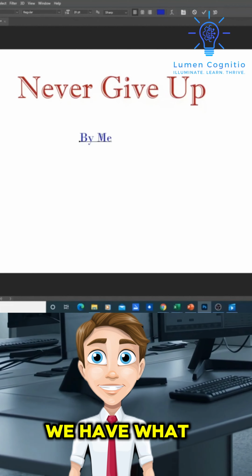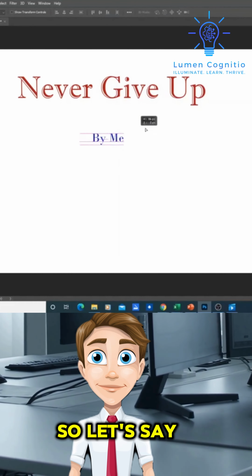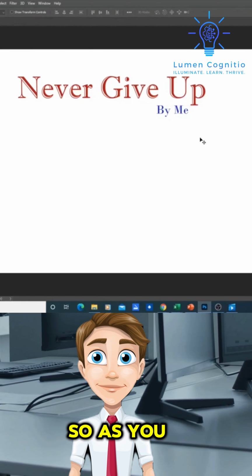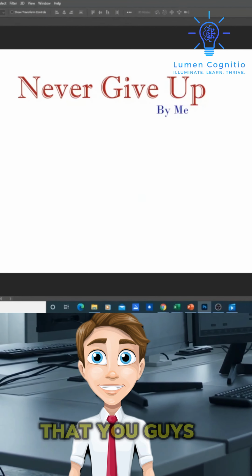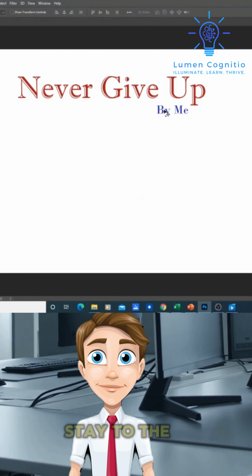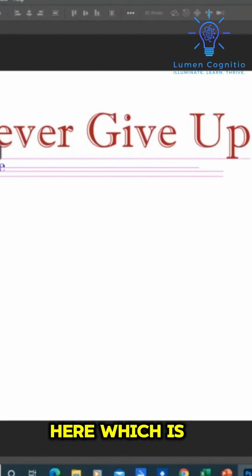So right now we have the text as we want it. We can put it whatever we want. So let's say we want our text right here, which is perfect. So as you can see, you can do whatever you want with text. There's a lot of other modifications that you guys can add and work with, which is pretty cool. But let's stay to the basics. So we have our quote right here, which is never give up.